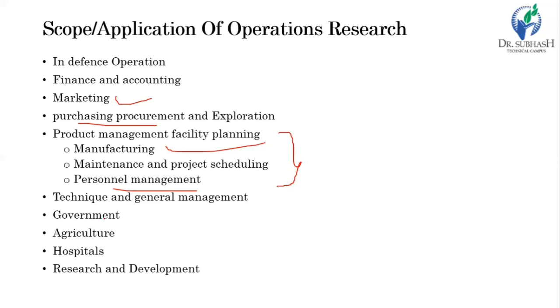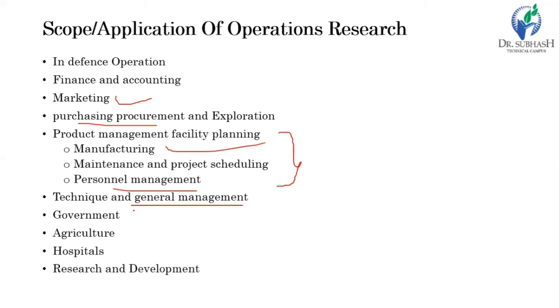Then if we see techniques and general management, this is somewhat inclined to industry. But if we think about techniques and general management, then decision support systems and MIS, forecasting, making quality control more effective, project management and strategic planning.